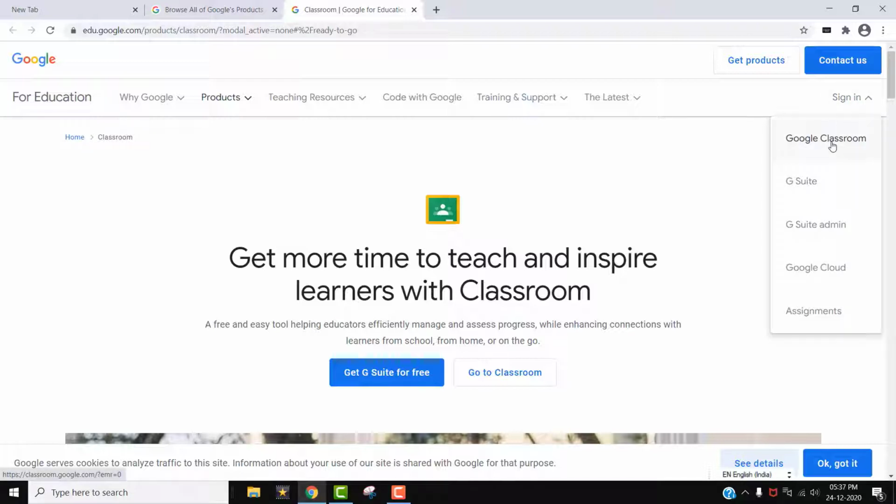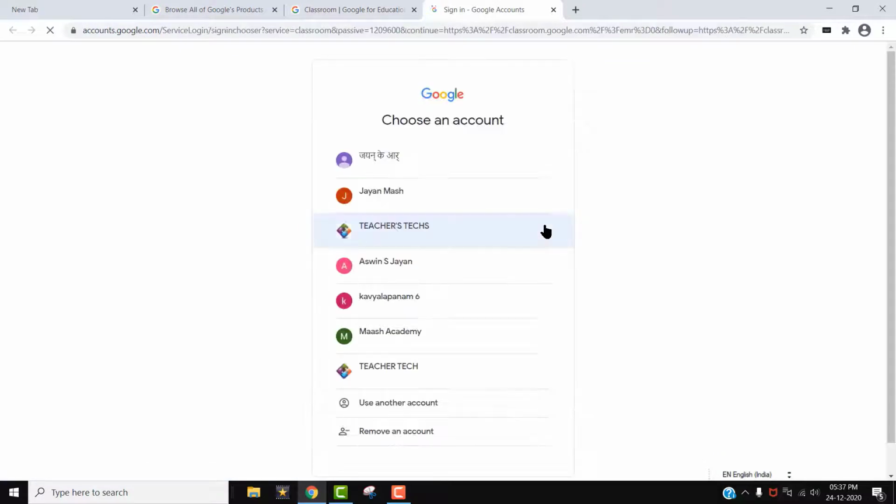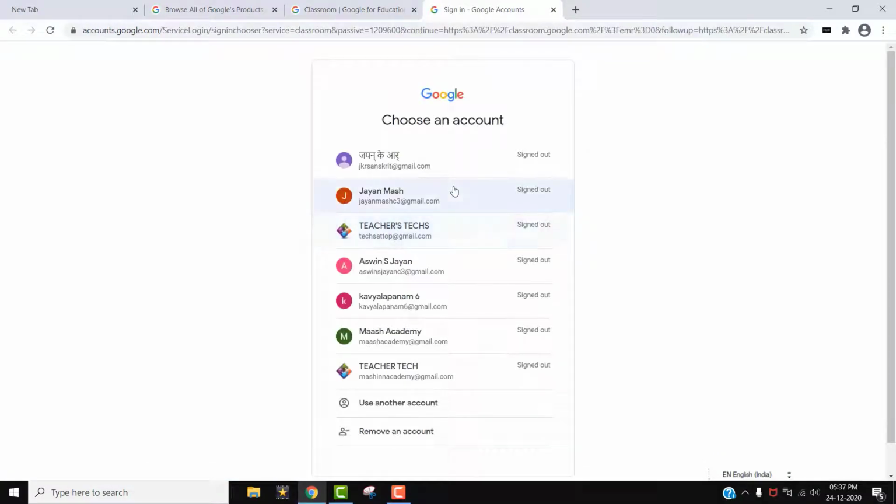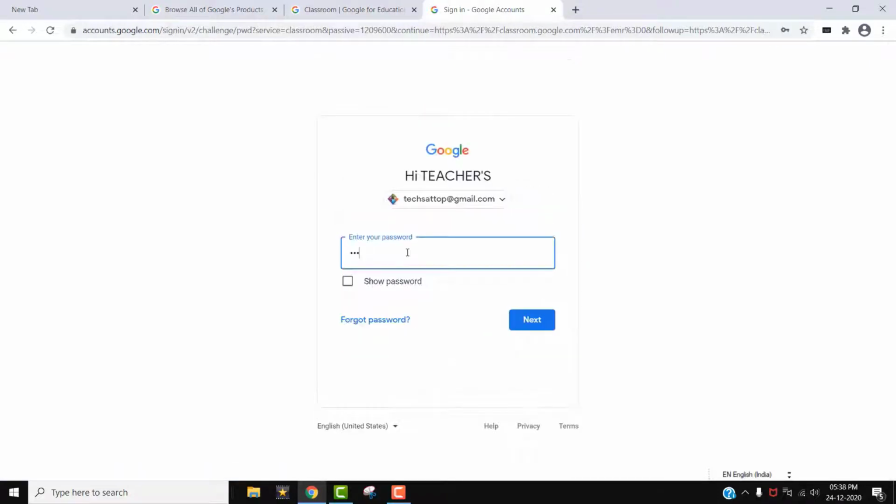Open Google Classroom. Then it will ask you to sign in with a Gmail ID account. You select any Gmail ID account, or those who have a G Suite account select the G Suite account. Now I am selecting this. By using this Gmail ID I am signing in. Give the password.